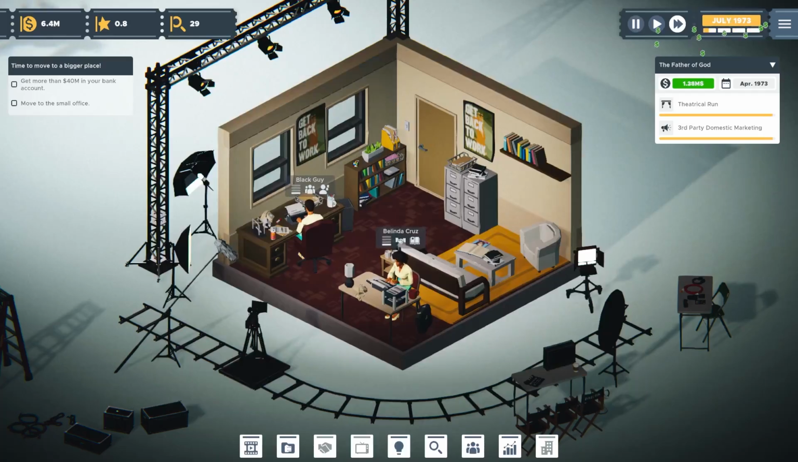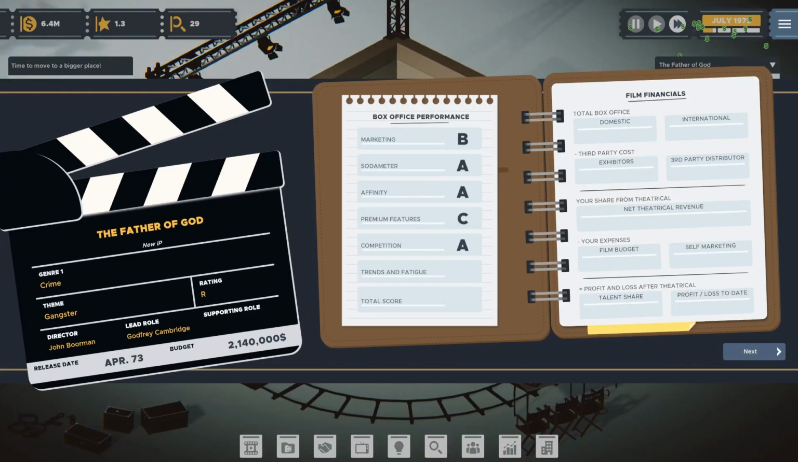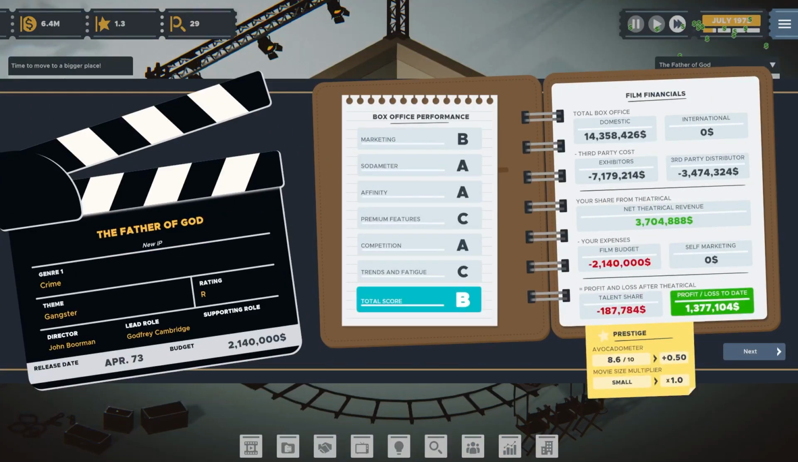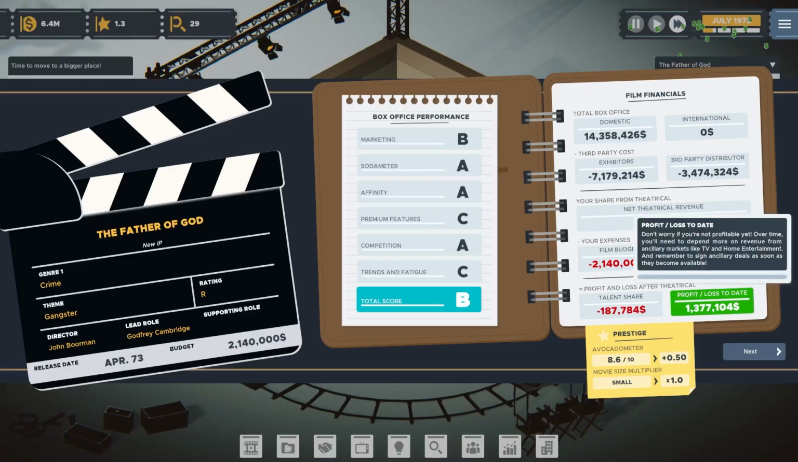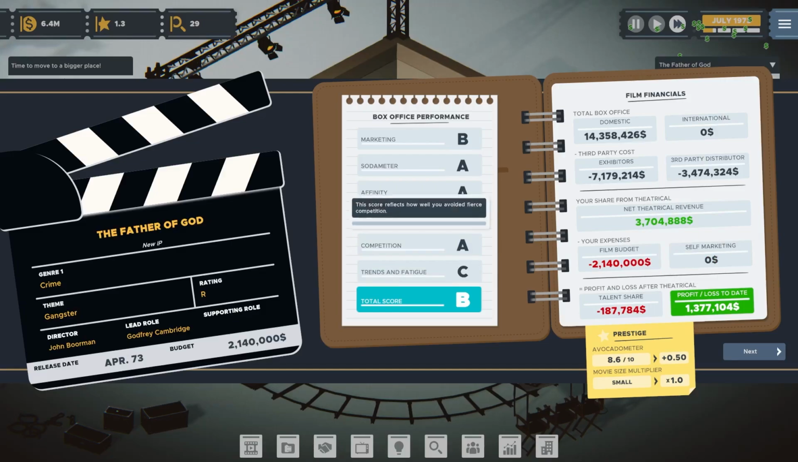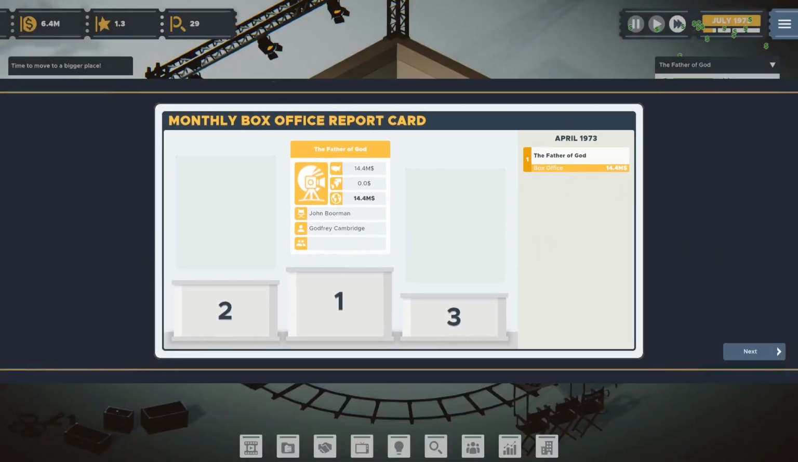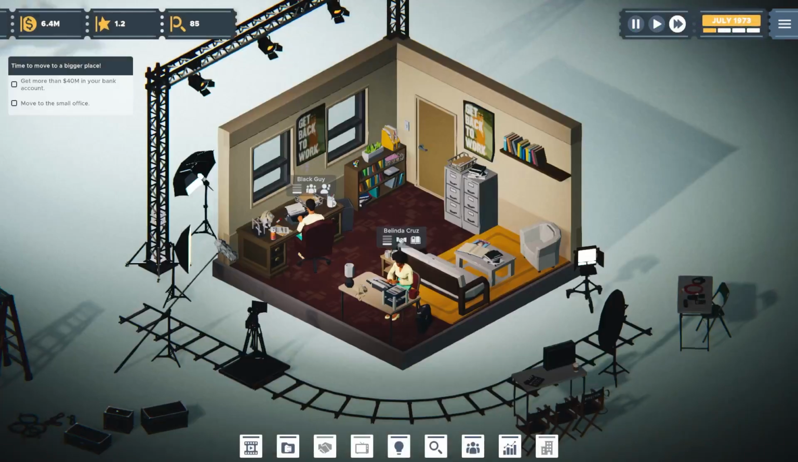All right. So it's completed its theatrical run. Domestic of 14, exhibitors got 7. Our third-party distributor got 3 and 3.7, up against our 2.1 film budget. Talent share of 187, so they made some decent money. We banked 1.3. We've got a little bit more money than we had before, and that's exactly what we need. We need to have some successful movies here.